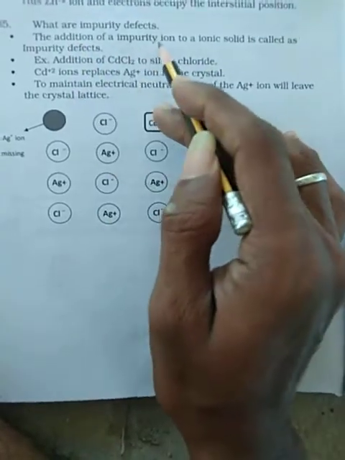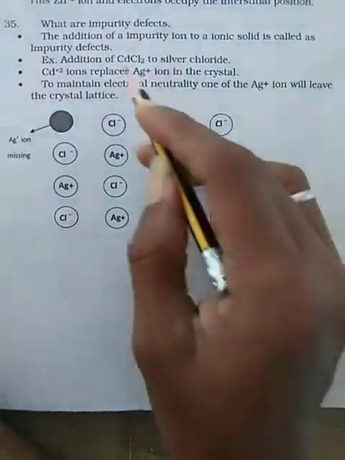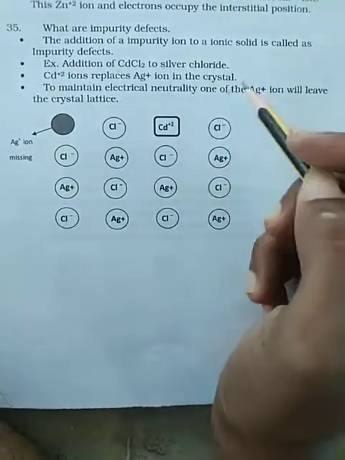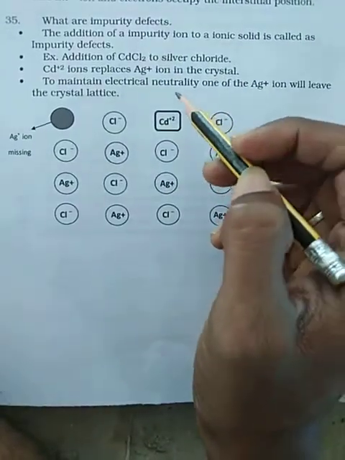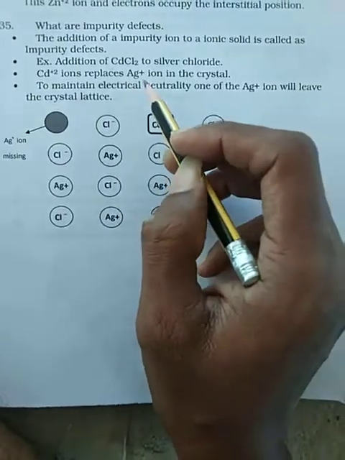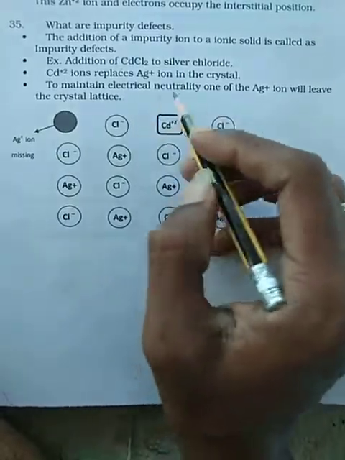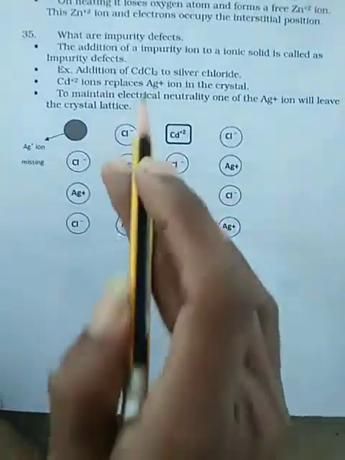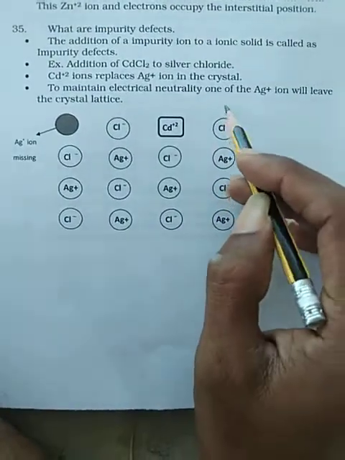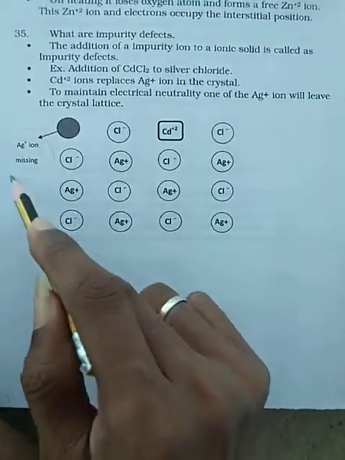Addition of impurity to ionic solids is called impurity defect. For example, cadmium chloride is added to silver chloride, and cadmium ions replace silver ions in the crystal. To maintain electrical balance, cadmium replaces silver ions, leaving vacancies of silver ions.